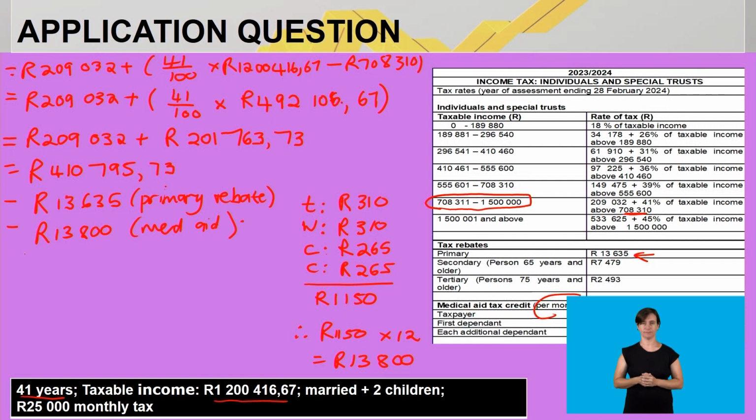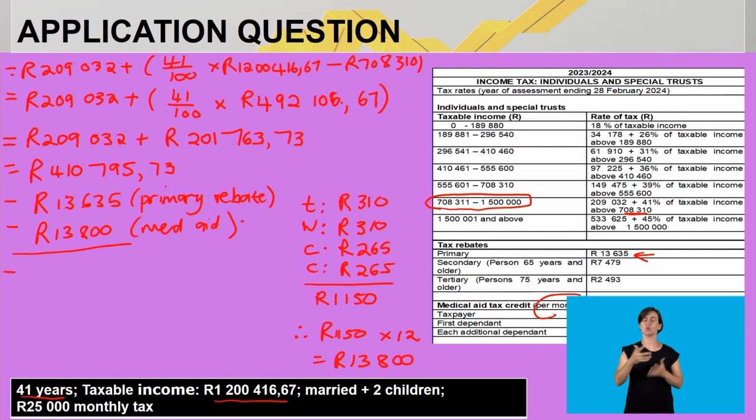Now I've taken all the given information into account. So what needs to happen now? I take my 410,795 rand and 73 cents, minus my primary rebate of 13,635 rand, minus my medical aid tax credit of 13,800.